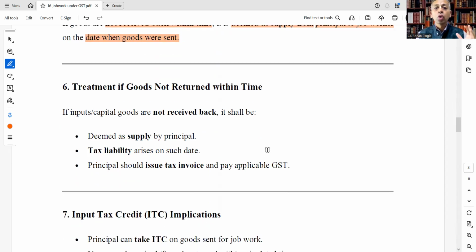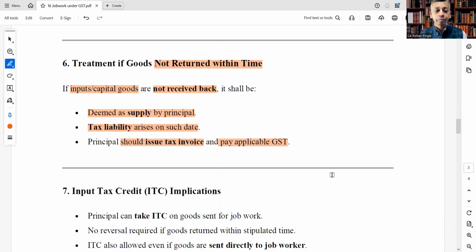Treatment if goods are not returned within time. Important. If inputs or capital goods are not received back, it shall be, as we have just seen, deemed as supply by the principal. Tax liability arises on such date, that is the date on which goods were sent. Principal should issue a tax invoice and pay applicable GST. So the rate effective on the date on which goods were sent will be applied, and the principal should issue the tax invoice and pay applicable GST.